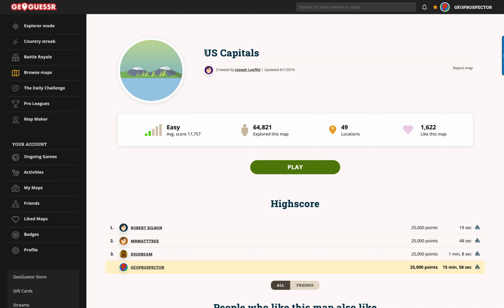That's easier. U.S. Capitals is the name of this map by Joseph Luffel. The interesting thing, the eager-eyed amongst you might have picked up on, is that there are only 49 locations here specified on the map, and there are, of course, famously 50 states. So the question is, which state is missing? Stay tuned and we'll find out together.